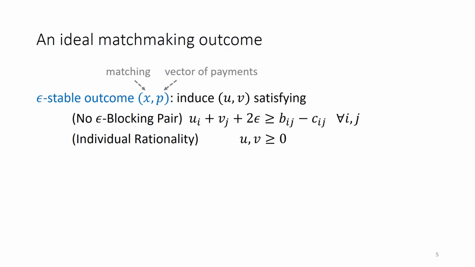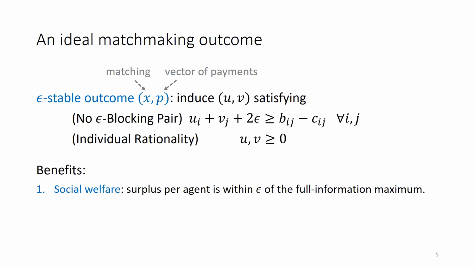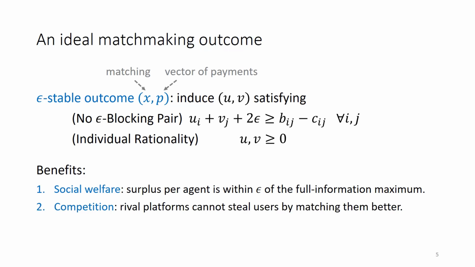Individual rationality says that surpluses are non-negative. If a platform can guarantee an epsilon stable outcome, then it guarantees high social welfare because the surplus per agent is within epsilon of the full information maximum. This can be shown for any epsilon stable outcome. Moreover, there are benefits in terms of competition because a rival platform cannot steal users by matching them better, since if a pair is matched differently, by definition, they will get at most epsilon each.